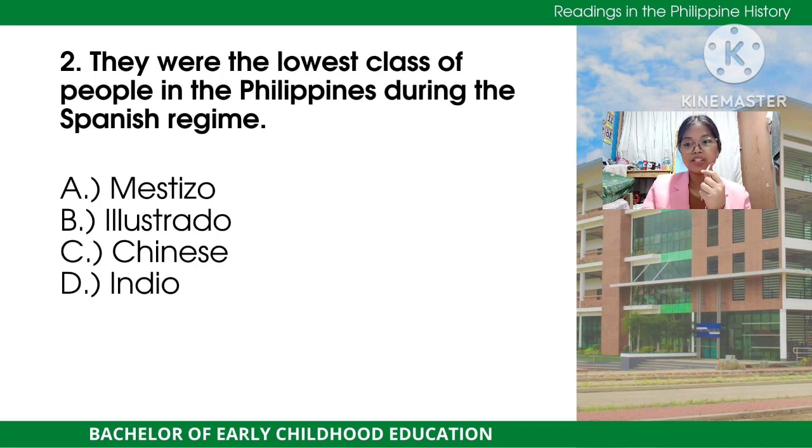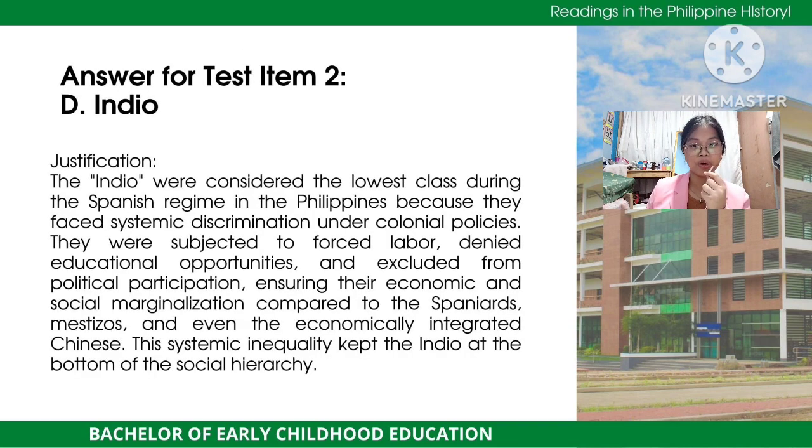All right. So the answer for item number 2 is letter D, Indio.